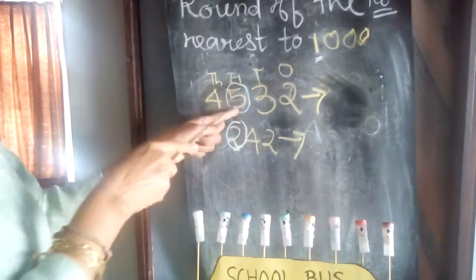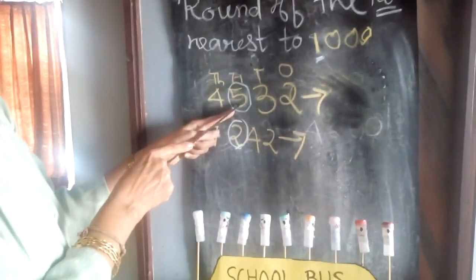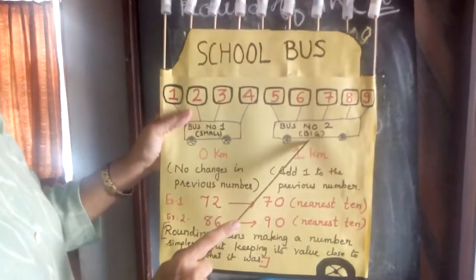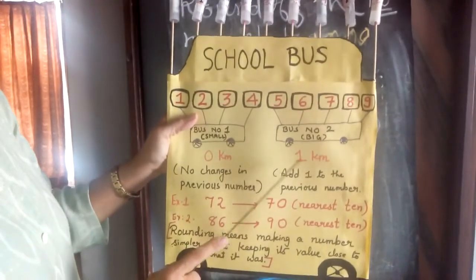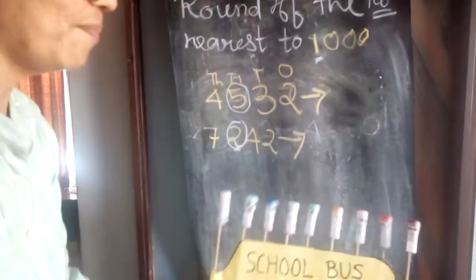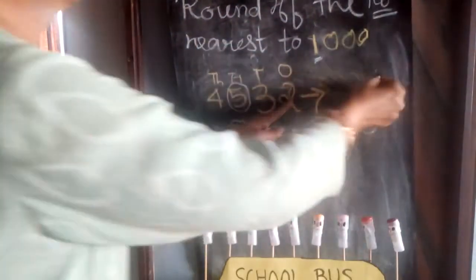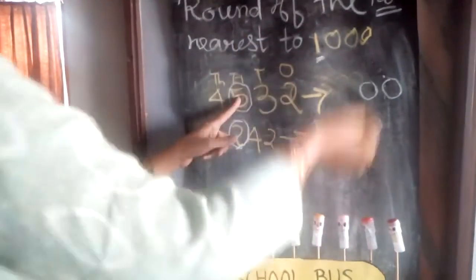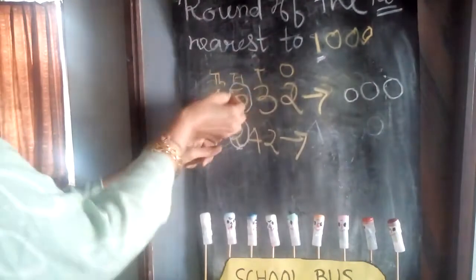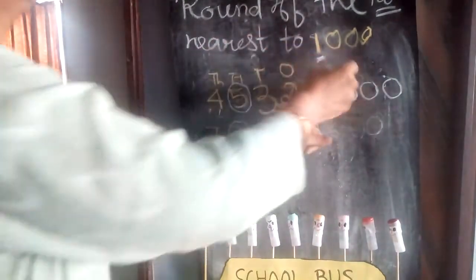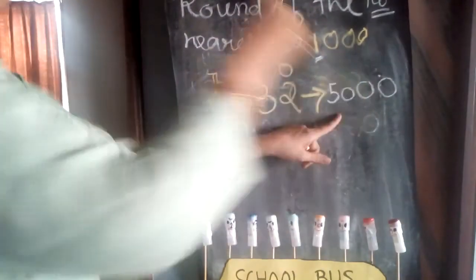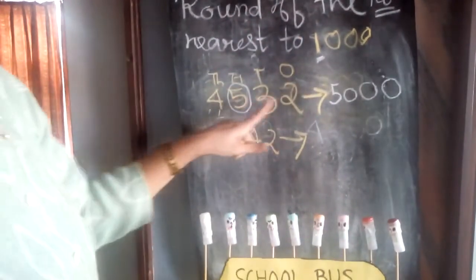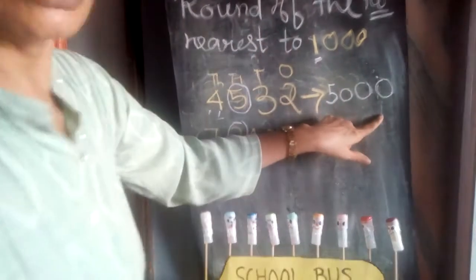Now look. A 100 place. Which number is there? 5. 5 means 5th standard. So 5th standard is in bus number 2, big bus, plus 1 to the previous number. That means ones place will be 0, tens place will be 0, 100 place will also be 0 because we are adding plus 1 to the 1000 place, which will become 4 plus 1, 5. So your nearest 1000 number to 4532 is 5000.